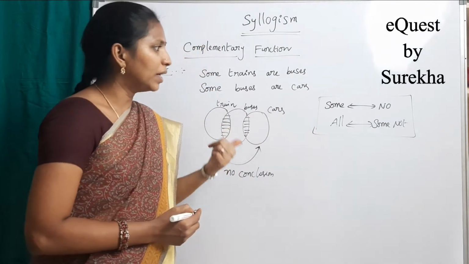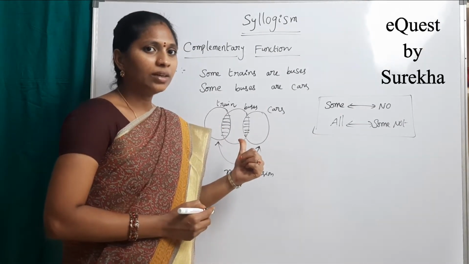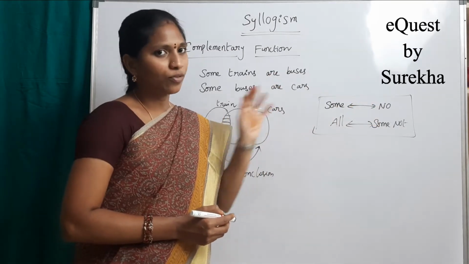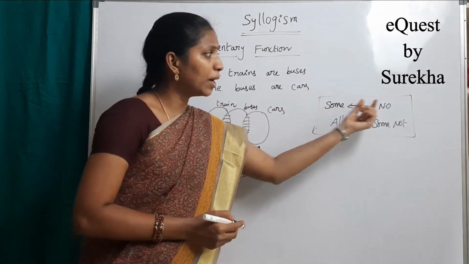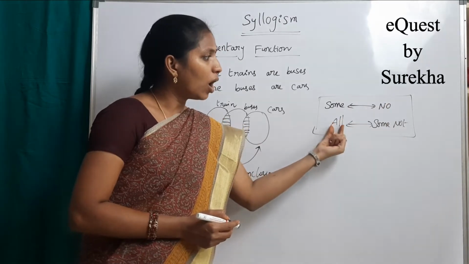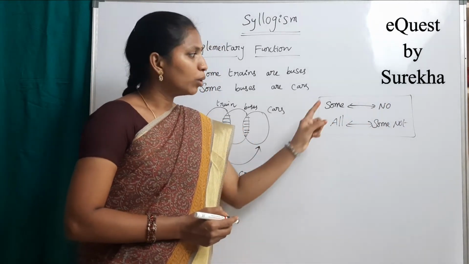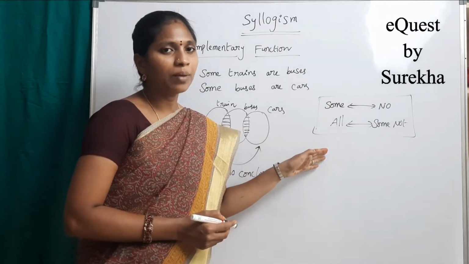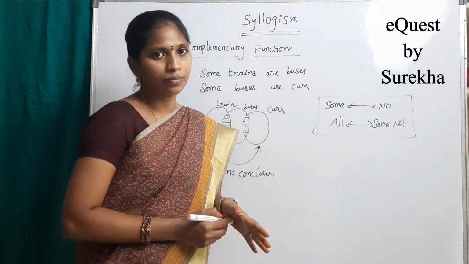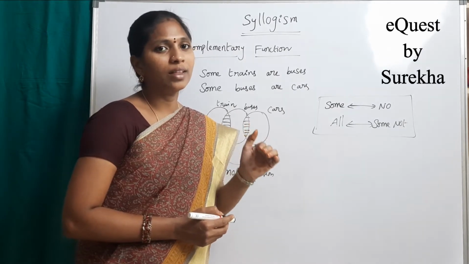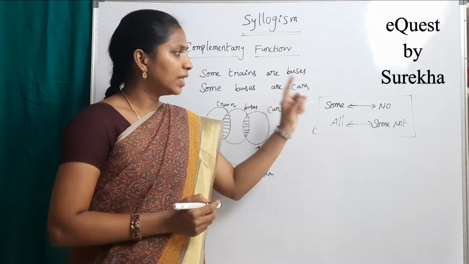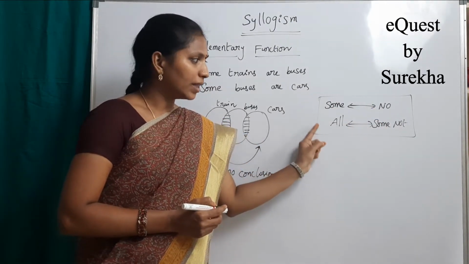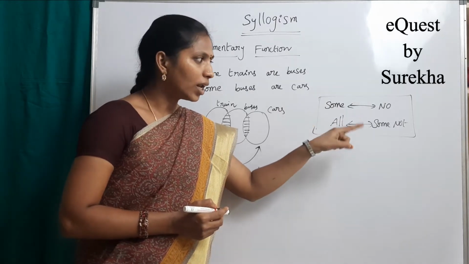If there is a complementary function, then both are not true at a time and both are not false at a time. So we should go for either or. Either some or no. What is the next pair? Either all or some not.